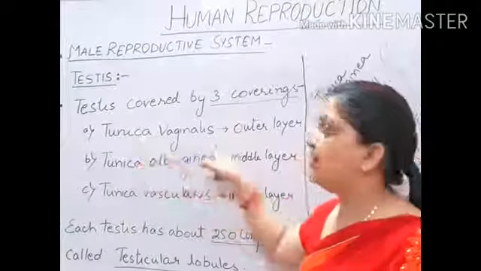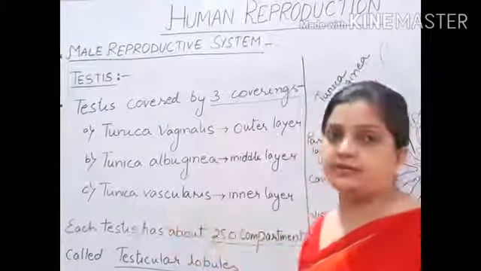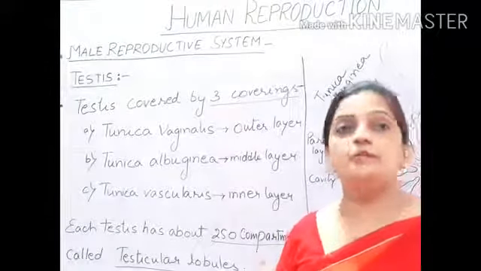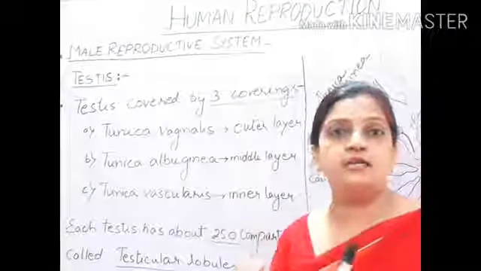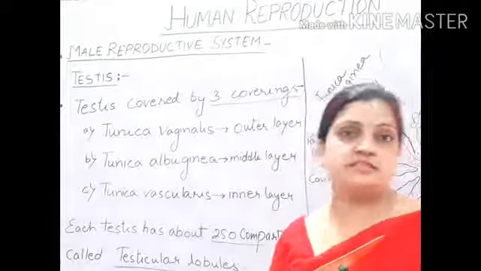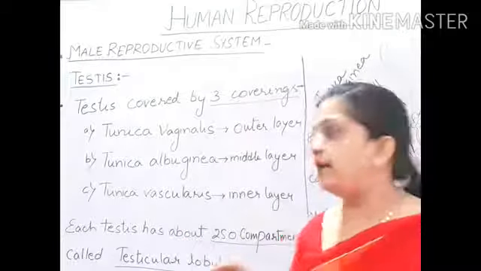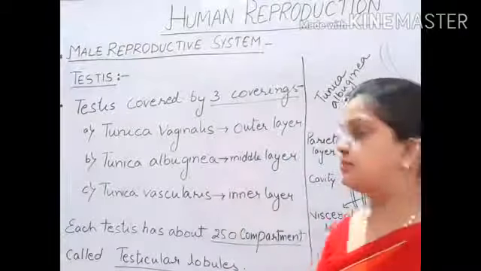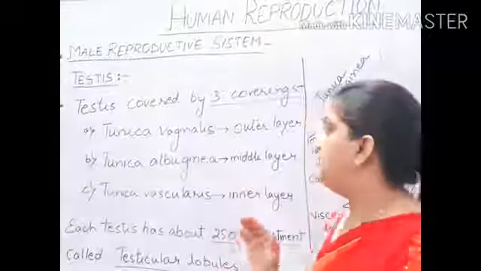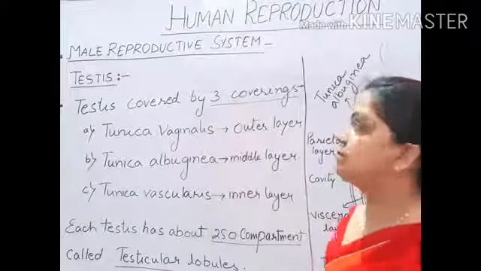So tunica vaginalis, tunica albuginea and tunica vascularis, these are the 3 coverings of the testis which are protecting the internal parts of the testis, like your seminiferous tubules and rete testis. All these parts are very nicely protected by these three layers of walls. Vascularis is the innermost part of the testis. So these were the three walls, three coverings of the testis.